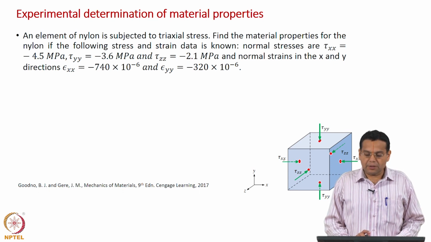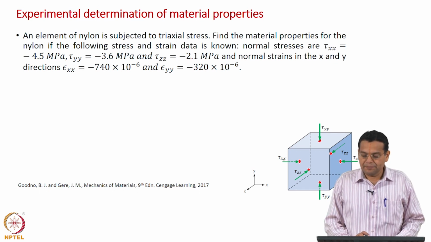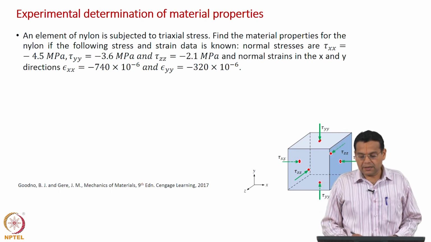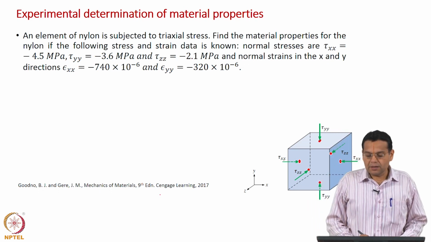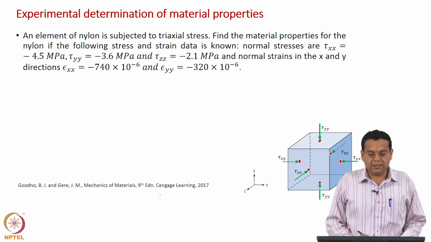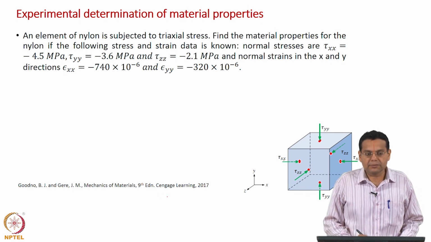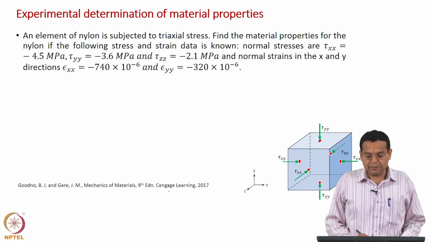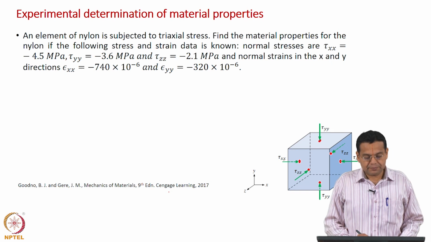Find the material properties for the nylon if the following stress and strain data is known. The normal stresses tau xx, tau yy, tau zz are given, all of them compressive, and the normal strains in the x and y directions, epsilon xx and epsilon yy, are given to us.